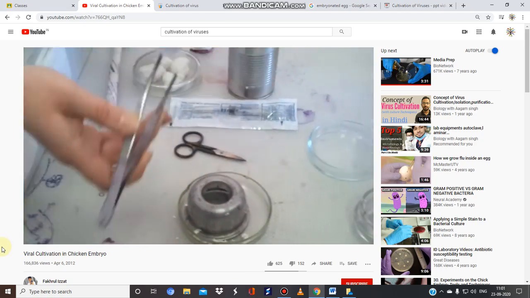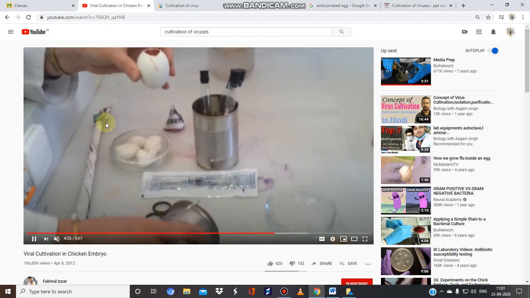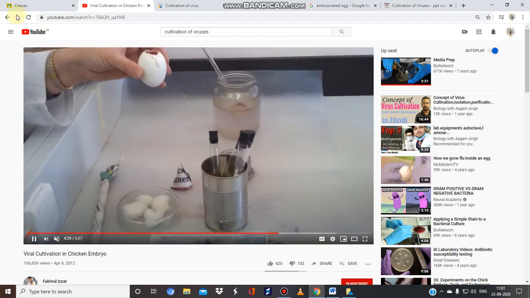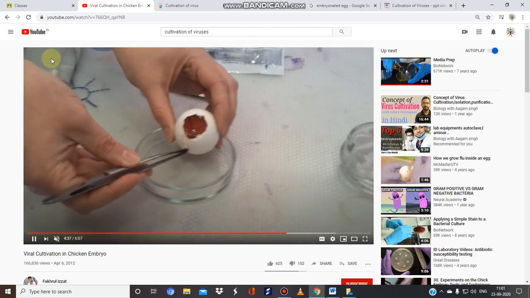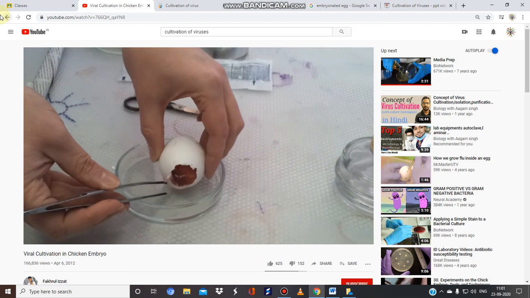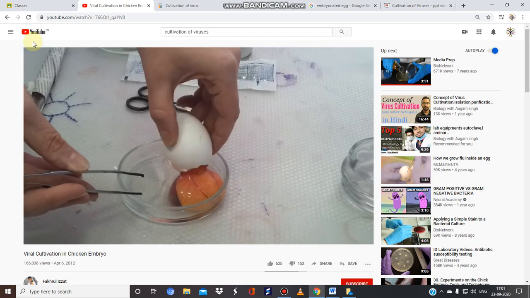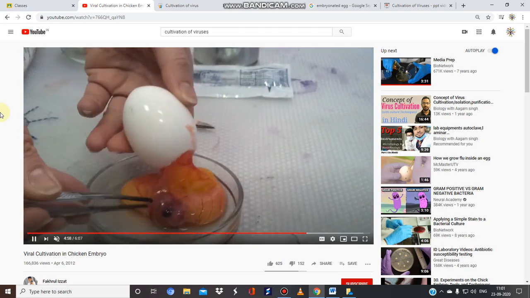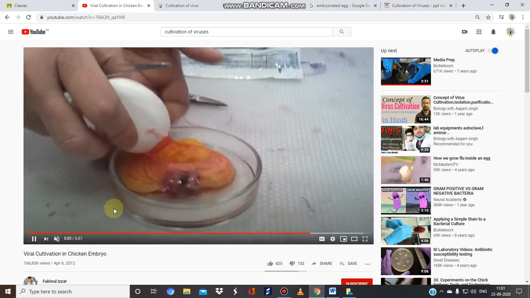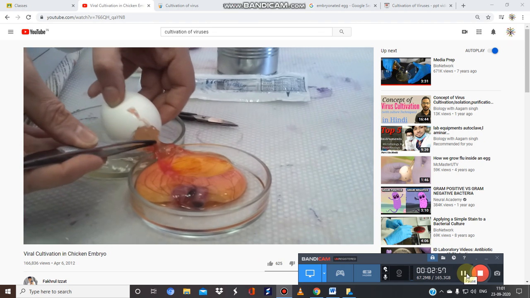Okay, he has removed the outer layer of this egg. Now inside this there is an embryonated egg, so special care should be taken while handling this type of procedure, because at any stage your sample can get spoiled. So just see this. This is the embryonated stage. I hope now you have a brief idea about this embryonated stage.